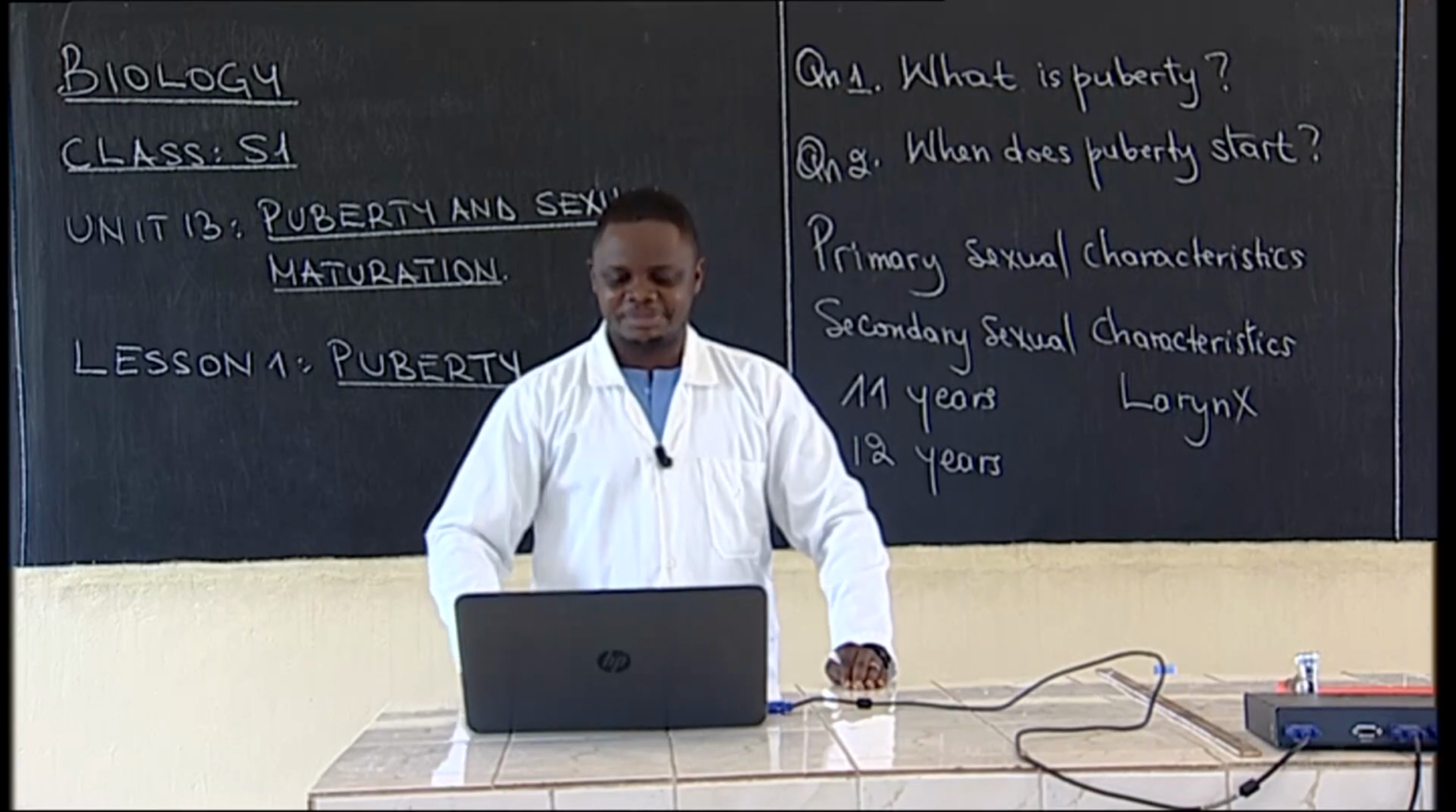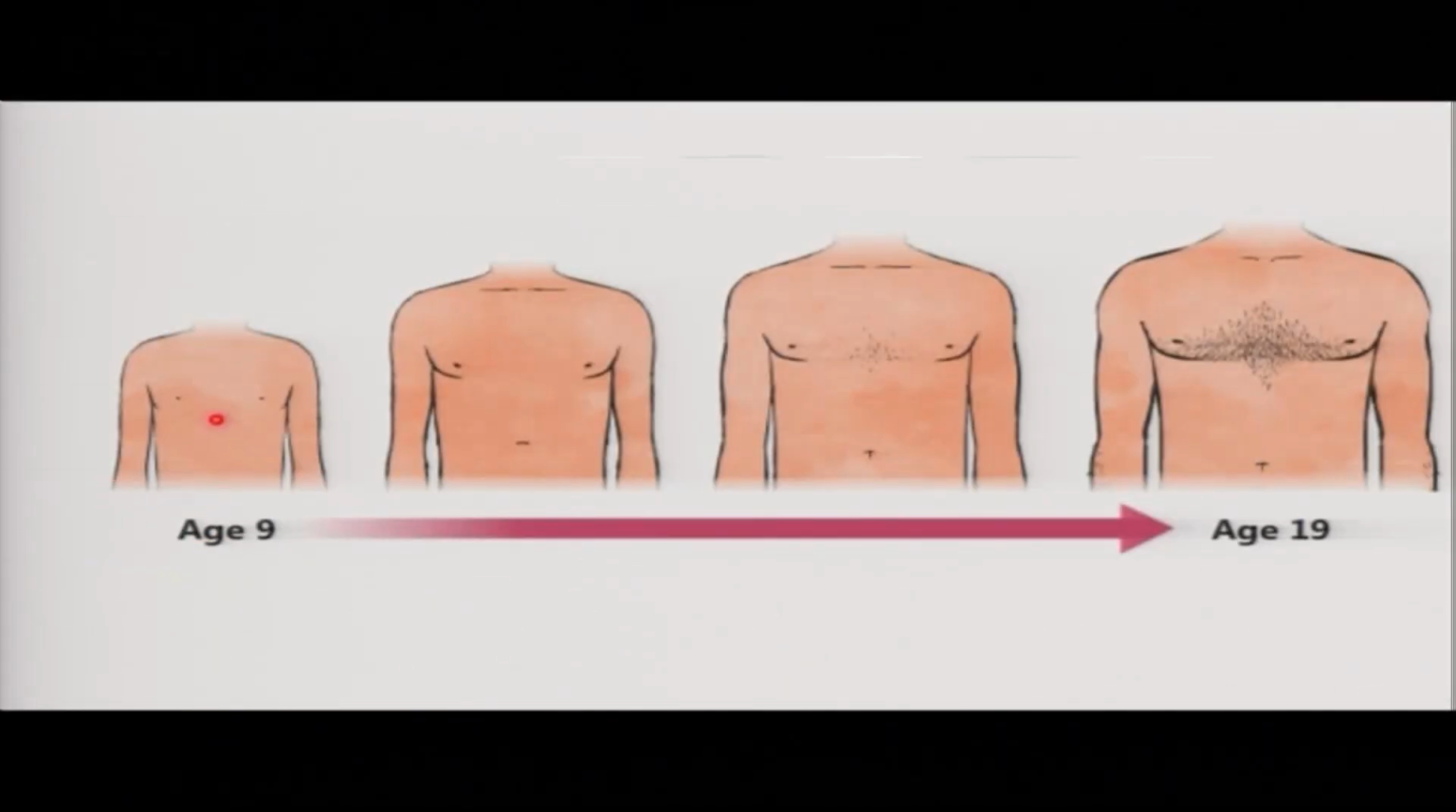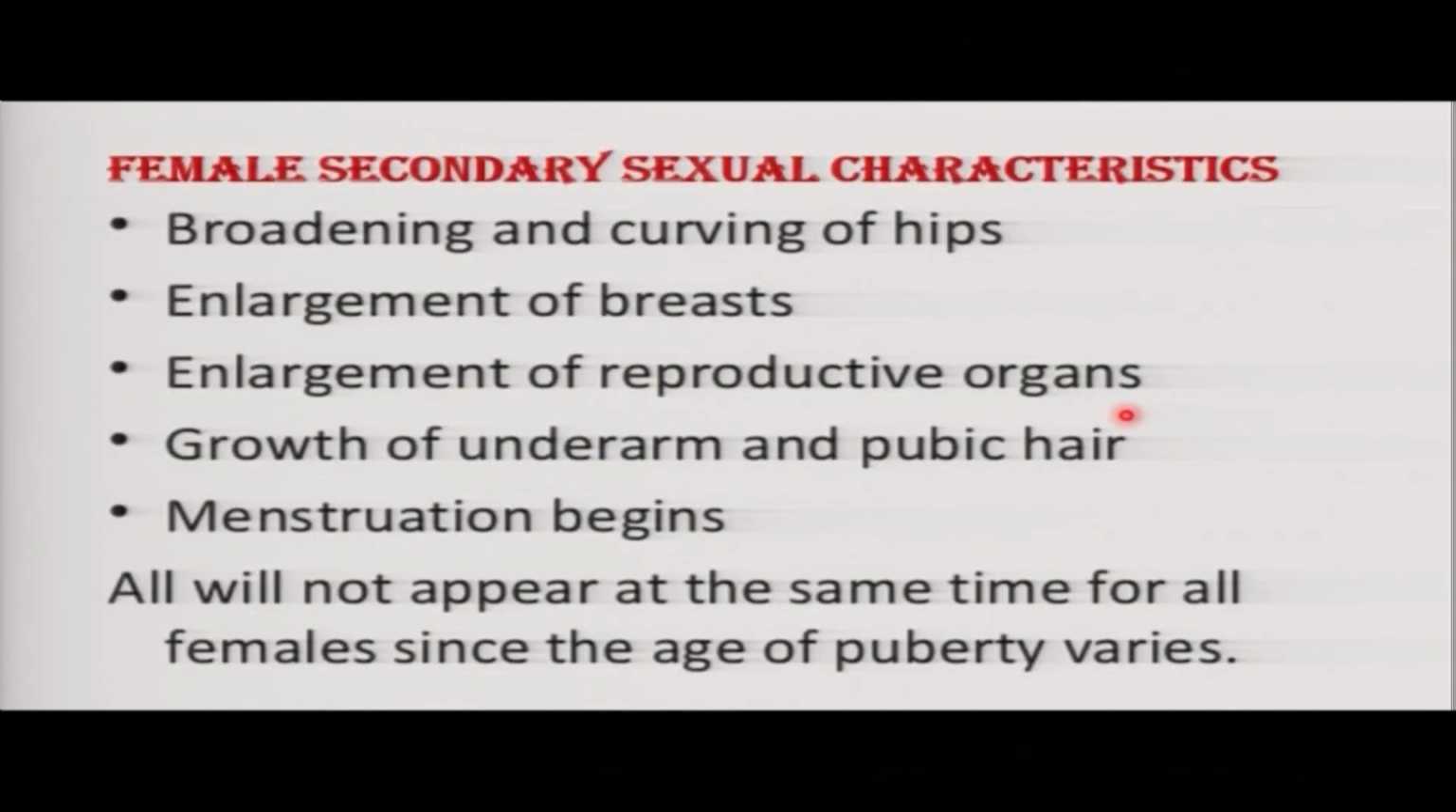Excellent. Keep it up. Then you can see from age 9, this boy is 9 years old, then is going through puberty stage, and then at this level, he is 19 years old. You can see the widening of the chest, the shoulders, the chest hair, and the muscles are becoming stronger. That is puberty stage. Let us talk about female secondary sexual characteristics.